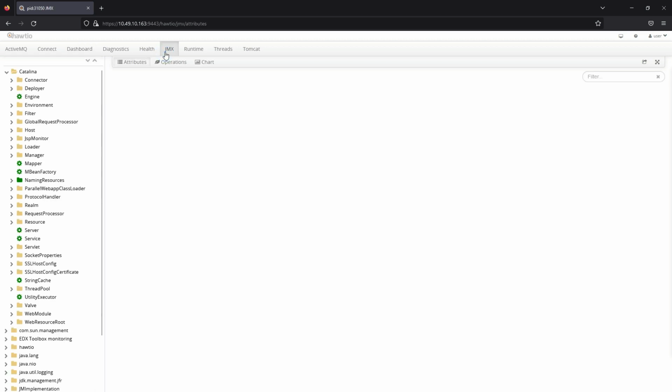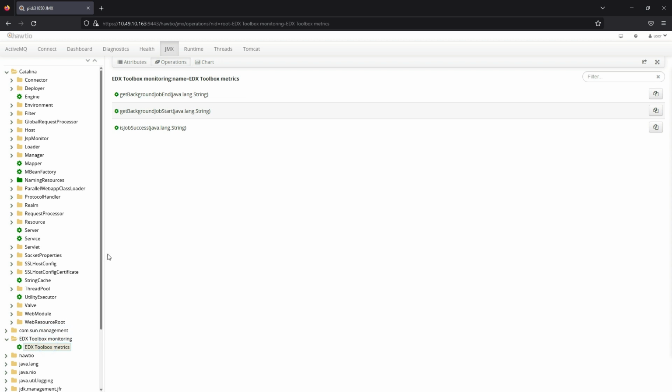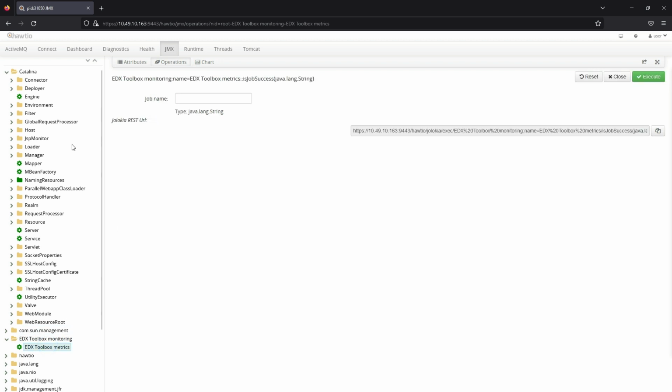The JMX tab provides other monitoring options. You can get information like background job status, its start, its end, and much more. This tab also provides REST URLs, which can be used in other monitoring implementations.